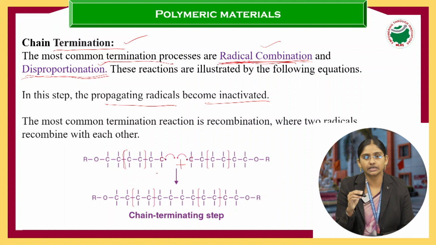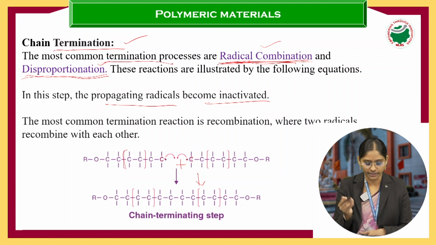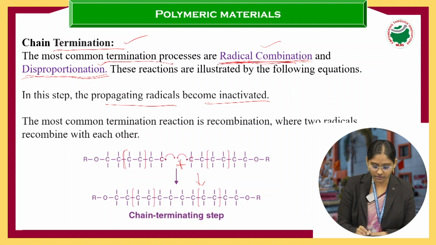The two chains containing the free radical collide with each other and form a long chain, so that the reaction stops, or the chemical reaction is terminated. Here it is the free radical; at the place of the free radicals, this plus will be removed, and in this place just write a bond here.